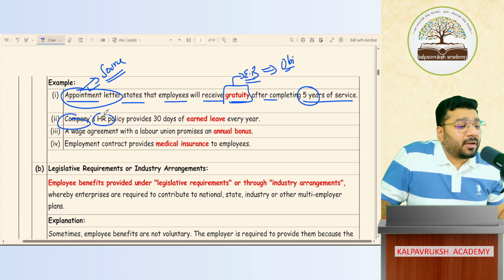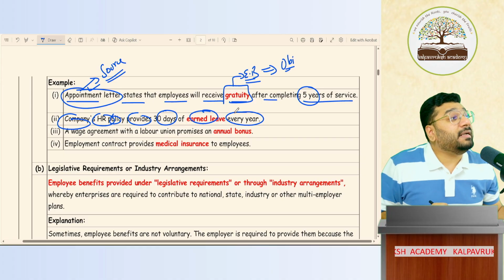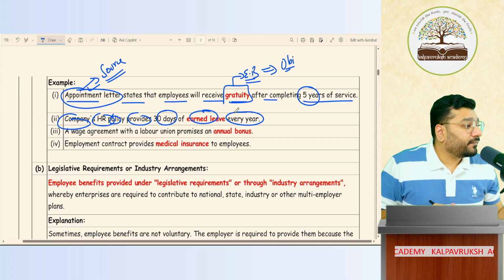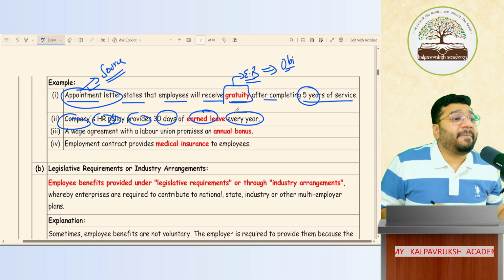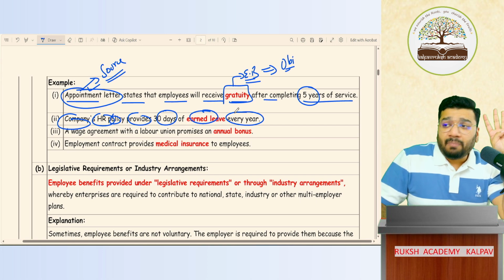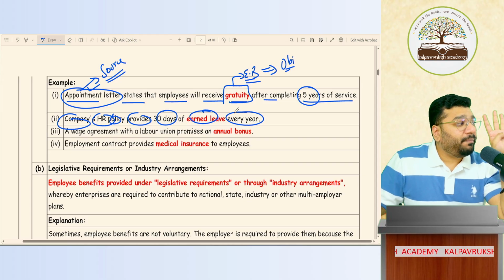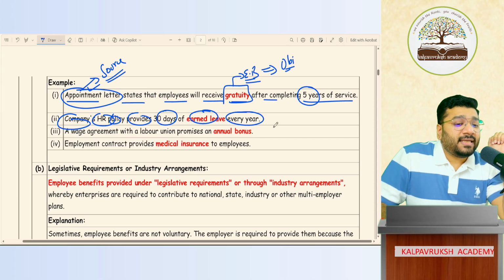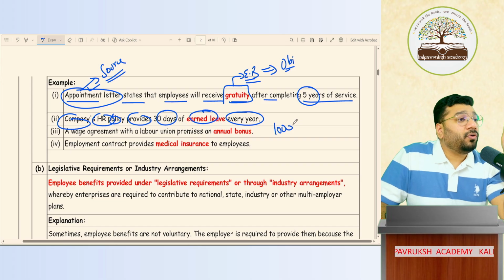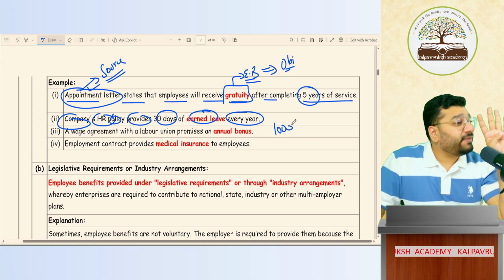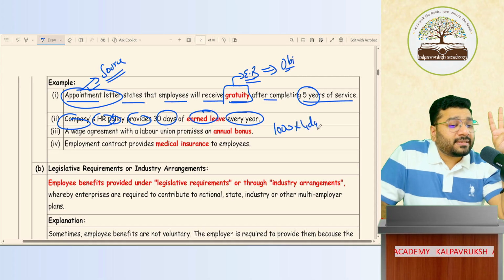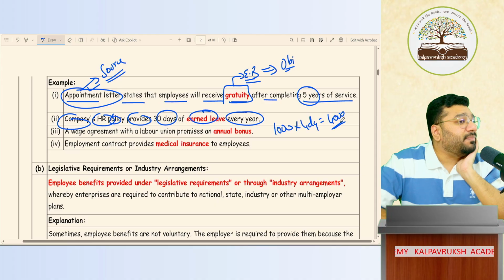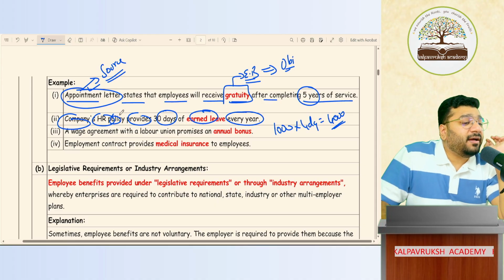Next, the company's HR policy says that we will provide 30 days of earned leave every year. What is meant by 30 days of earned leave? What is earned leave? Earned leave is paid leave. What is meant by paid leave? I am telling Sangami Akka, monthly you have 4 holidays. Monthly we are granting you 4 paid leaves. If you don't take the leave, we will give you money against it. So let's say her 1 day's salary is 1000 rupees. If she does not take those 4 days of holiday I've given her, she will get 4000 rupees from me every month. Got it, not got it? This is mentioned where? In the HR policy.